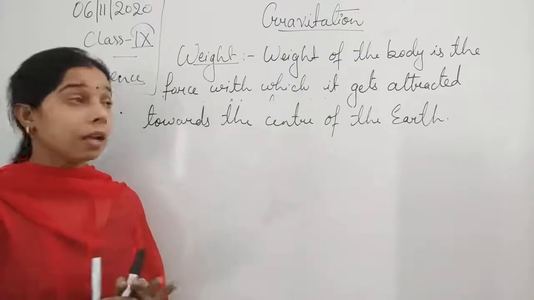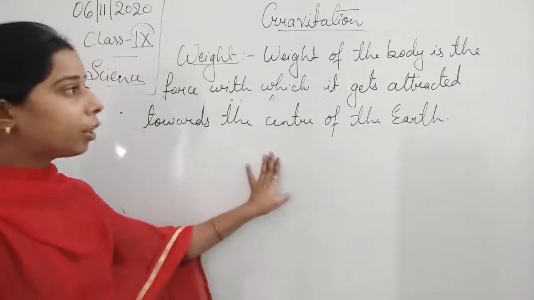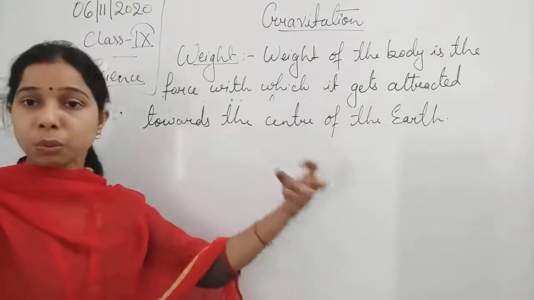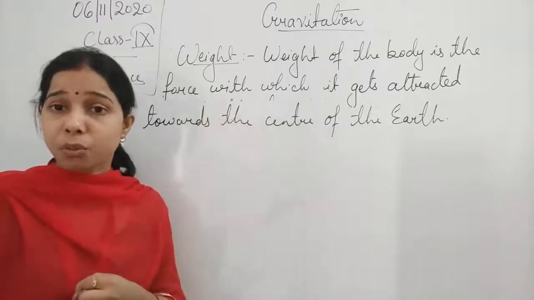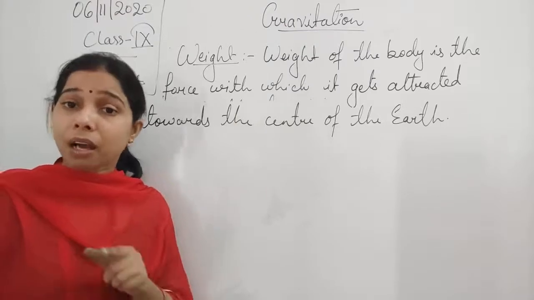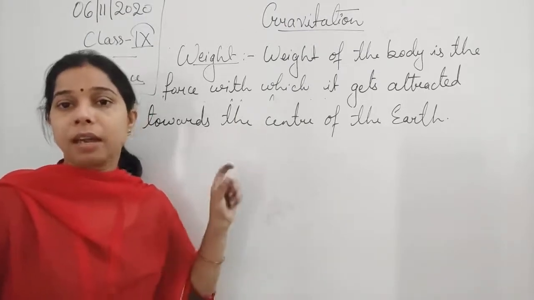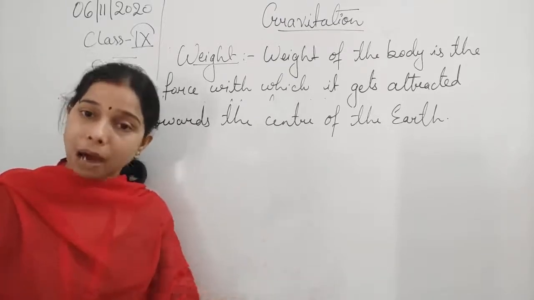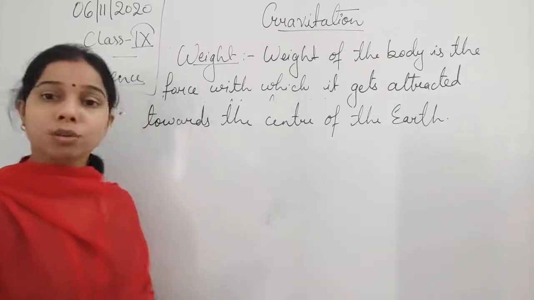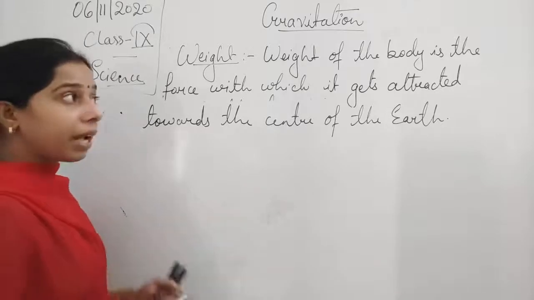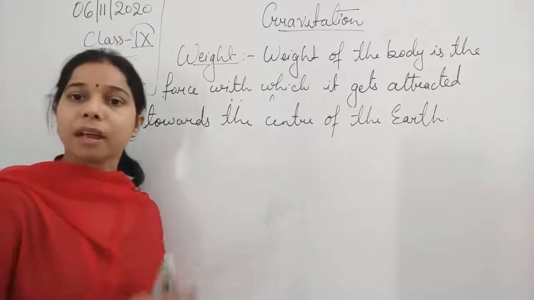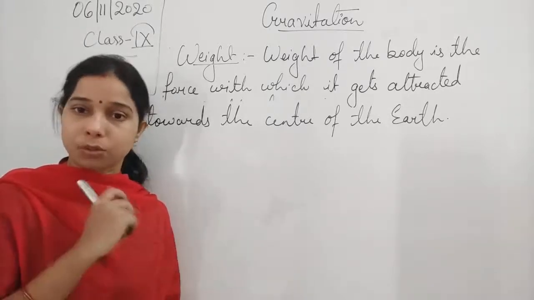Now, if we are saying that the weight of the body is the force with which the object gets attracted towards the center of the earth, and that the force of attraction depends upon the acceleration due to gravity and the mass of the body, then ultimately the weight of the body depends upon the acceleration due to gravity and the mass of the body.